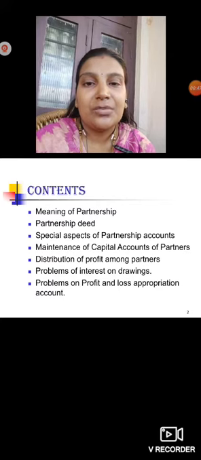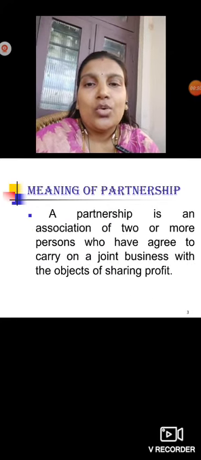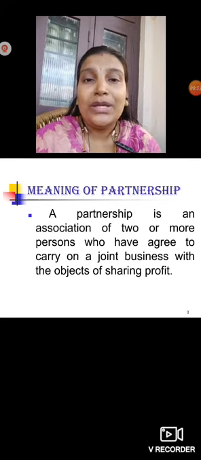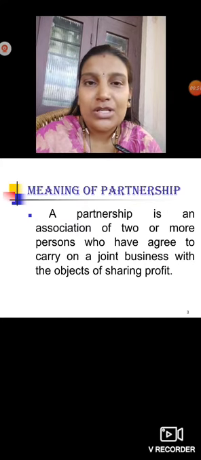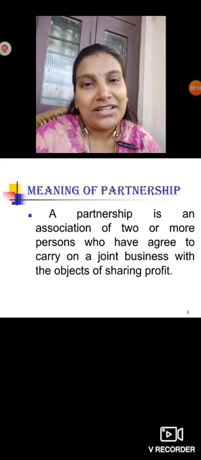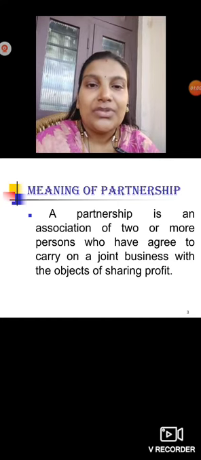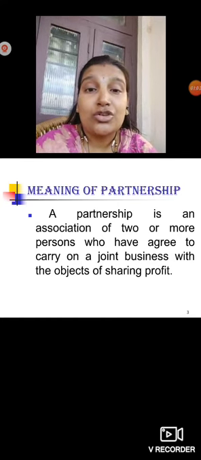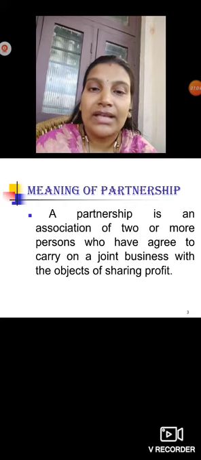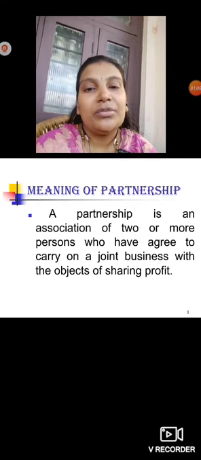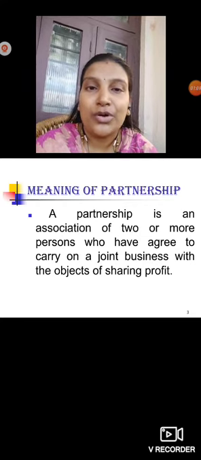Okay, partnership accounts. So first let us go through the meaning of partnership. What does it mean, what is partnership? You have already studied it in business, right? But let's see what is partnership. A partnership is an association of two or more persons who have agreed to carry on a joint business with the object of sharing profit.